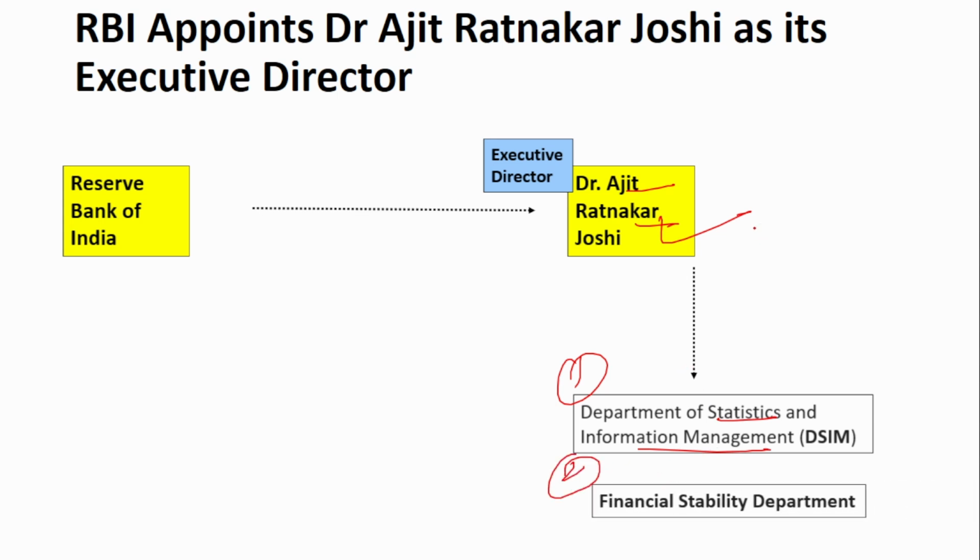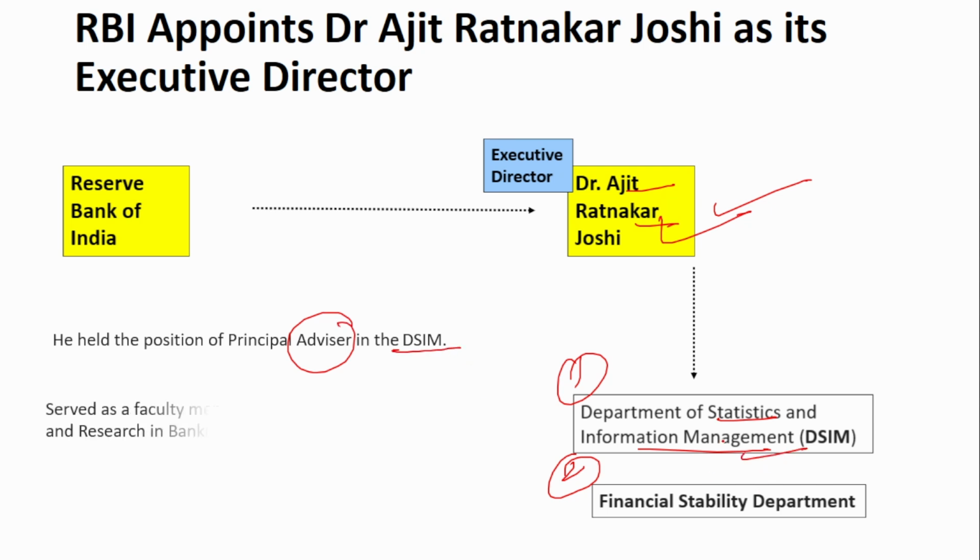Remember the name, it is Dr. Ajit Ratnakar Joshi, and the departments are Department of Statistics and Information Management and Financial Stability Department. So he previously held the position of Principal Advisor in the DSIM, that is Department of Statistics and Information Management, and also served as a faculty member at the Institute for Development and Research in Banking Technology located in Hyderabad.